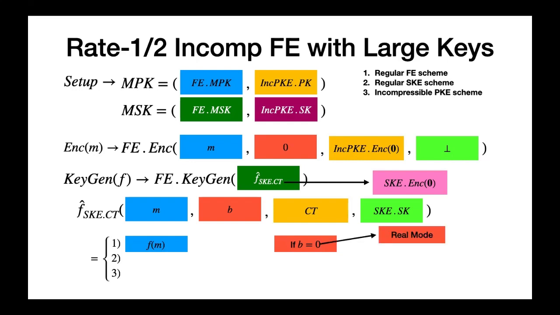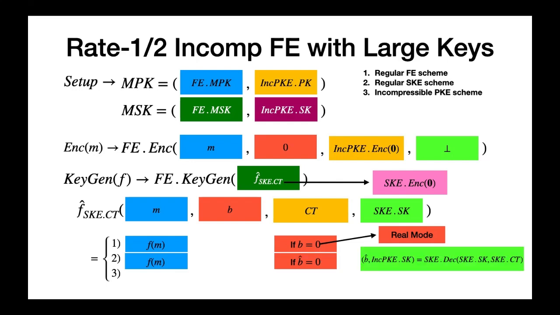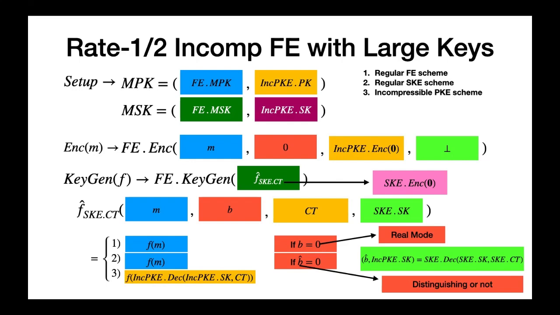Again, it would output f of M if B hat is equal to 0. This bit is obtained along with a secret key of the incompressible PKE scheme by decrypting the SKE ciphertext using the SKE secret key. If B hat is not equal to 0, it decrypts the incompressible ciphertext, applies f to the decrypted message, and outputs the result. Essentially, the bit B hat indicates whether the function is distinguishing or not, which is crucial in our proofs, hence resolving our first issue. Observe that the secret key of the incompressible PKE scheme is now available to function f hat in an encrypted form as an SKE ciphertext, and this resolves our second issue.